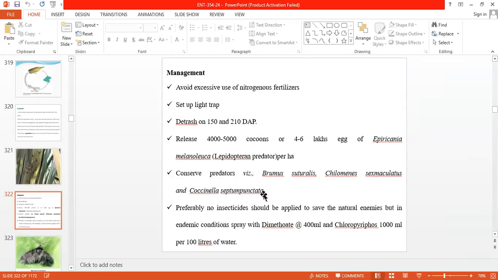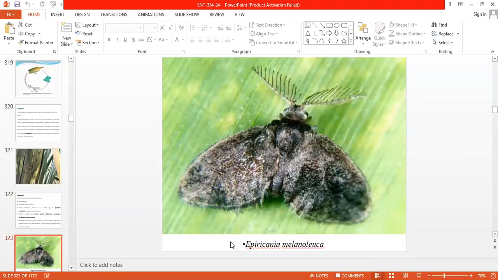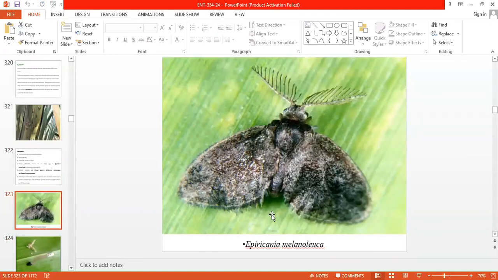Then management practices: collection and destruction of egg masses, avoid excessive use of nitrogenous fertilizers, set up light traps, detach leaves 150 to 210 days after planting, and release 4,000 to 5,000 adults or 5 to 6 lakh eggs of Epiricania melanoleuca. So this is Epiricania melanoleuca, a nymphal and adult parasitoid of the sugarcane Pyrilla.